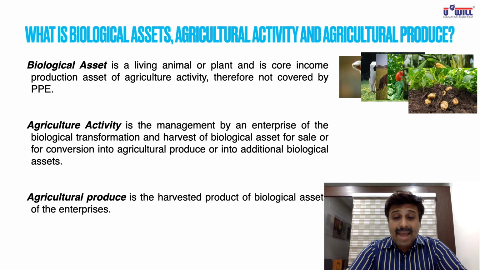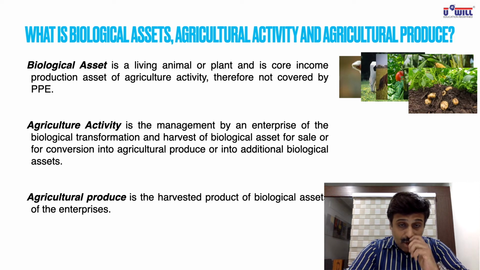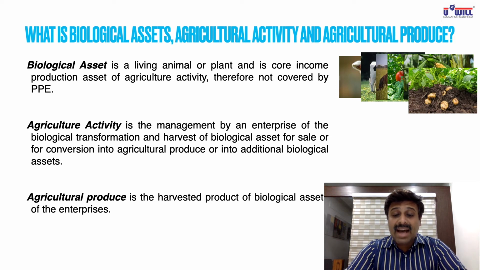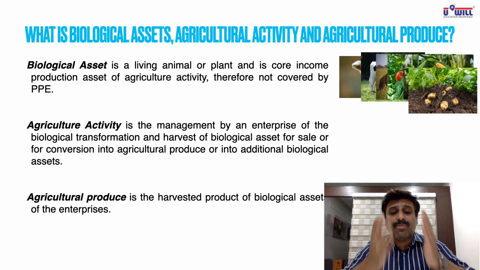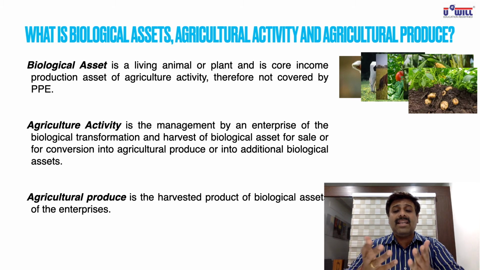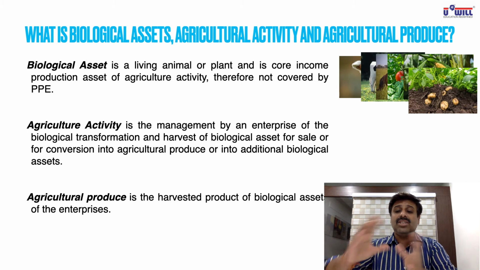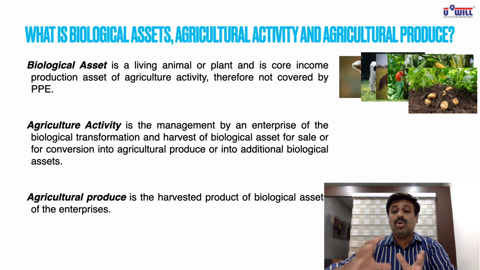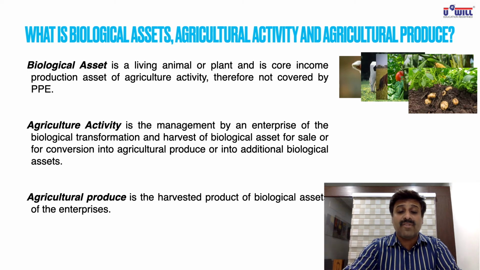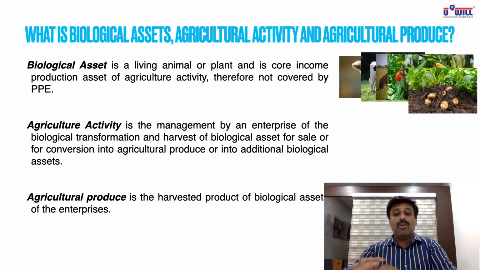Agriculture activity is the management by an enterprise of the biological transformation and harvest of biological asset for sale or conversion into agricultural produce or into additional biological assets. Agricultural activity they have explained. What are we supposed to do? Farming they are explaining. Management they are explaining. How do you manage this property? Potato, tomatoes, corn plant. How do you manage that from transformation, sowing of seeds, harvesting of it? How you manage that entire activity is an agricultural activity. That is not included in AS 10.